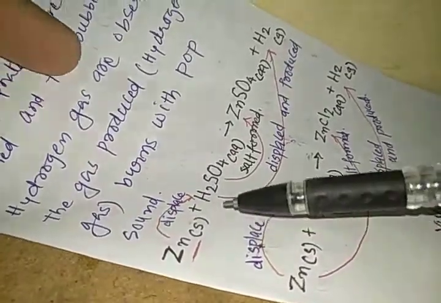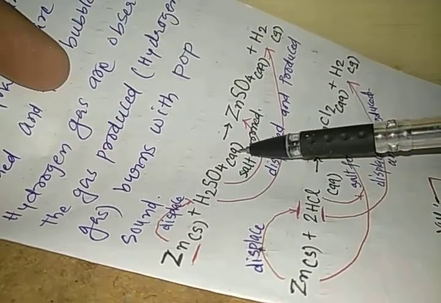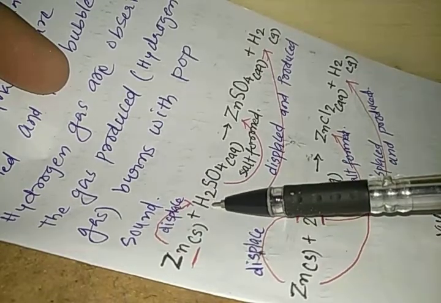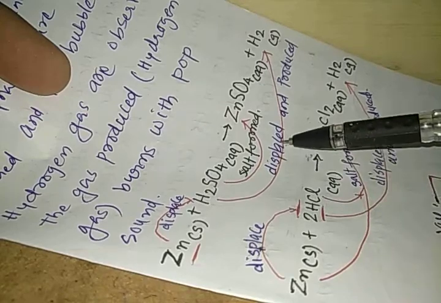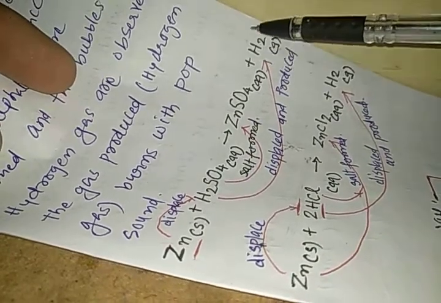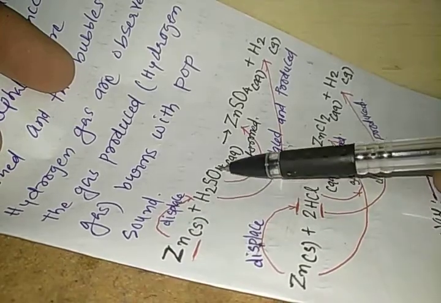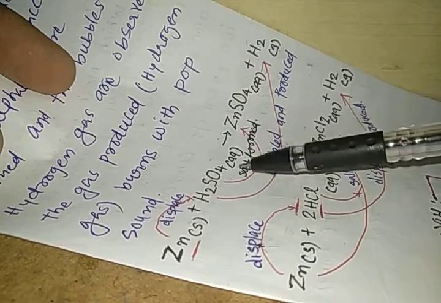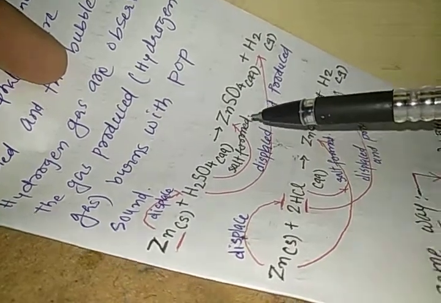You can see again here, we add zinc solid to H2SO4 aqueous solution. You can see that zinc really attacks the hydrogen and displaces it. This hydrogen is displaced and produced as hydrogen gas. This zinc combines with the SO4 minus 2 ion and produces a salt, which is known as zinc sulfate. So it's very simple to understand.